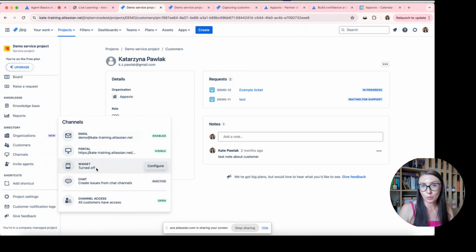You can also use a widget, and for your agents it doesn't have any impact, because for them it's still, in the end, the ticket. But for your customer it's a possibility to create tickets from different areas. And I can show you how it works.